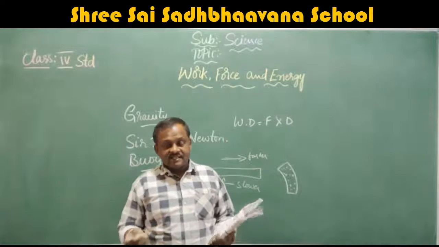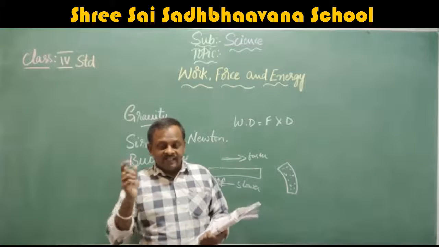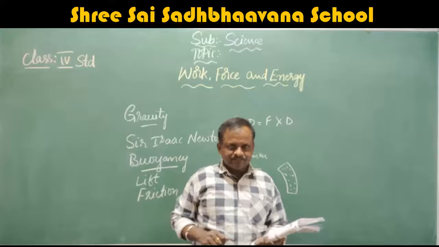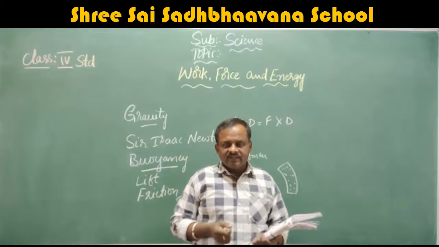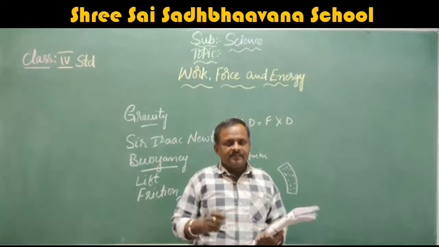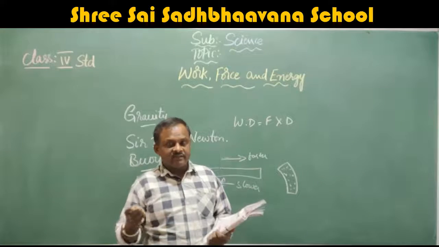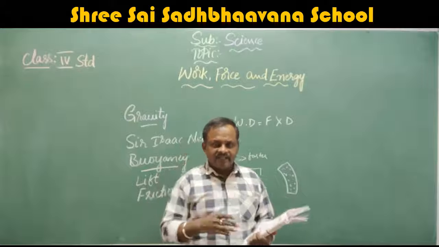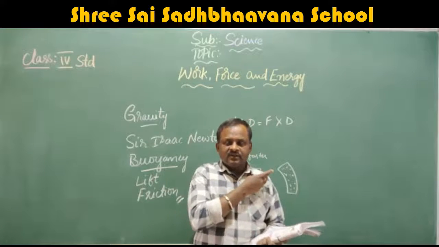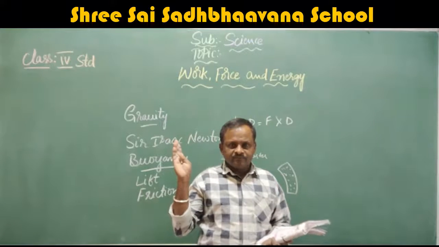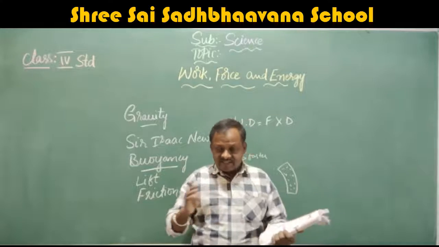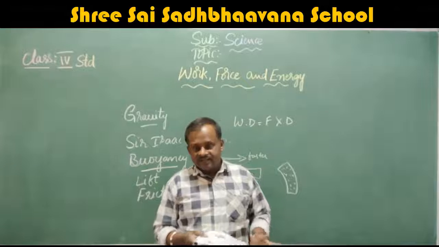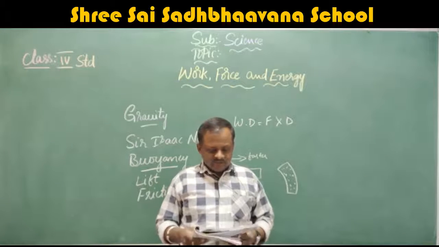In science, it is going to be divided into three parts: chemistry, physics, and biology. In physics, you can come across all these things. In biology, you can come across plants and animals. In chemistry, you come across air, water, all the chemical reactions and everything. In physics, you study work, force, energy, light, all those things in separate branches, when you come to the higher classes, that is from 8th standard or from the 7th standard itself.